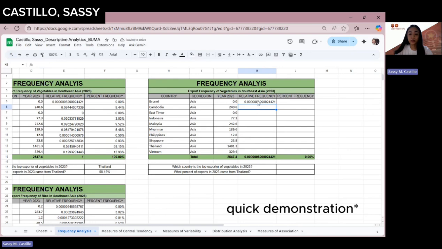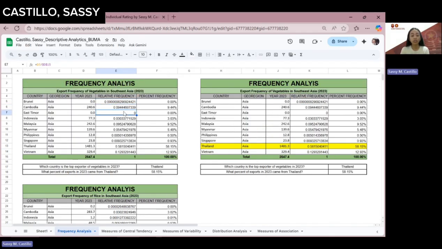Alright, so to copy the formula for the remaining cells, you can drag it down or double click. To ensure that your relative frequency is accurate, the sum of your relative frequencies must be equal to 1. Once you have the relative frequency, percent frequency, on the other hand, is the percent format of your relative frequency, which is